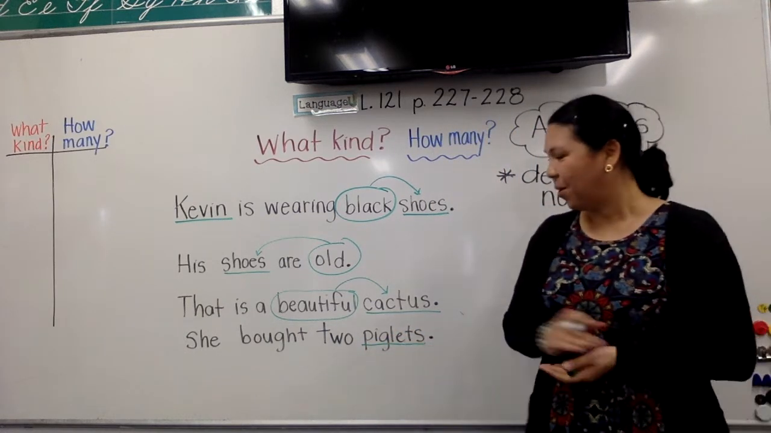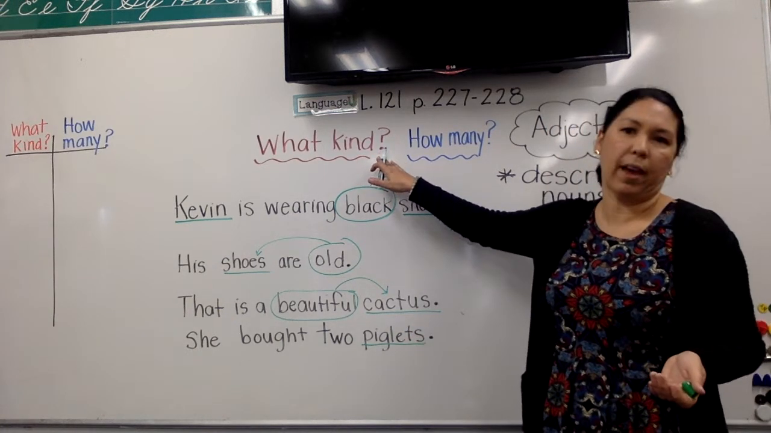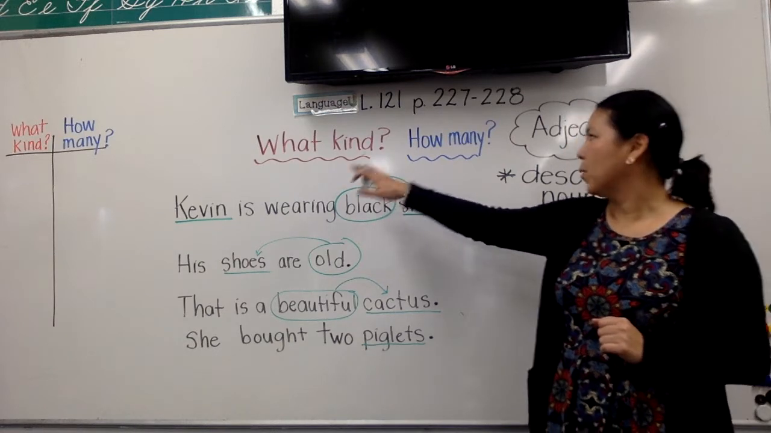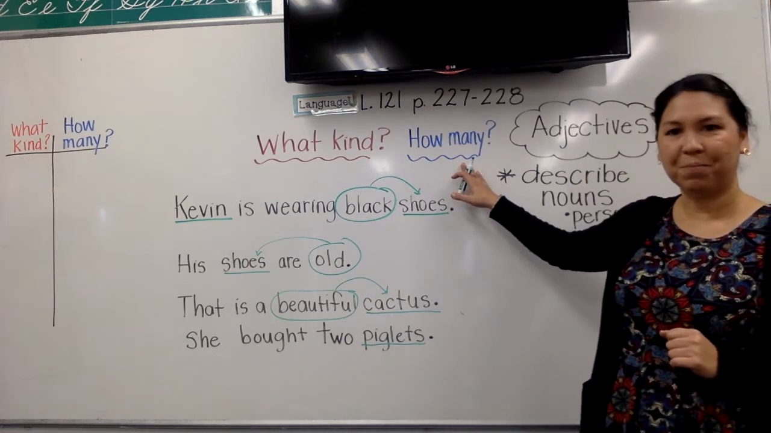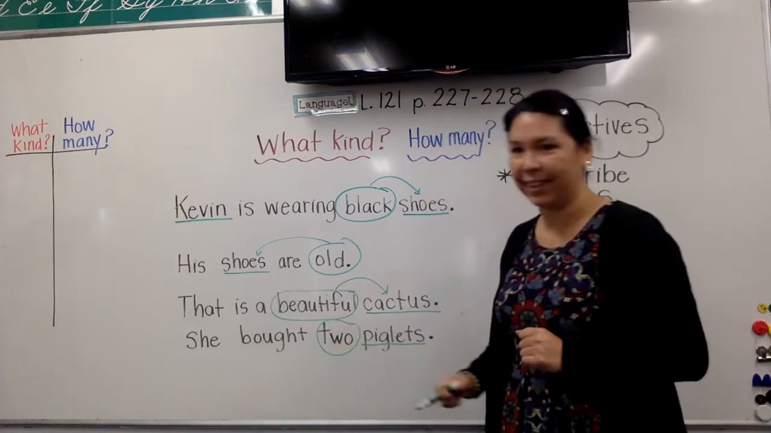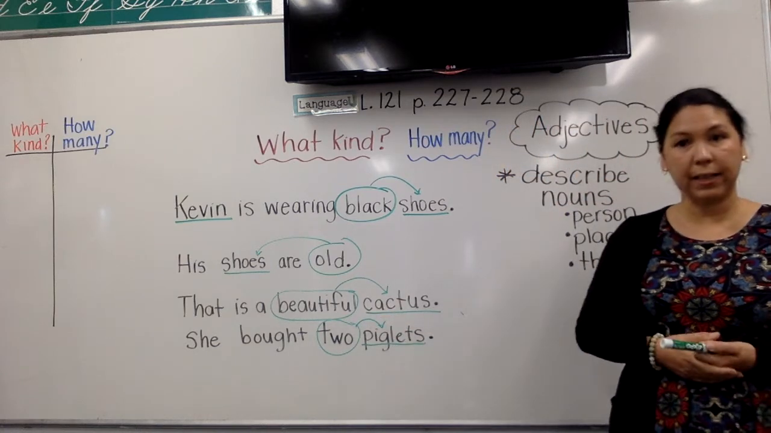Okay, so what word do we have describing the piglets? Either what kind of piglets were they? Were they pink? Were they cute? Were they noisy? Or how many pigs? That's right, it tells us how many. She bought 2 piglets. Okay, so 2 is describing our piglets.